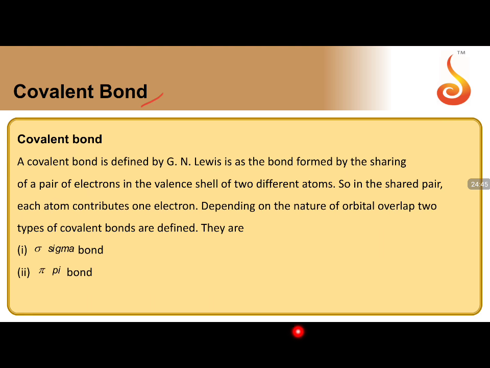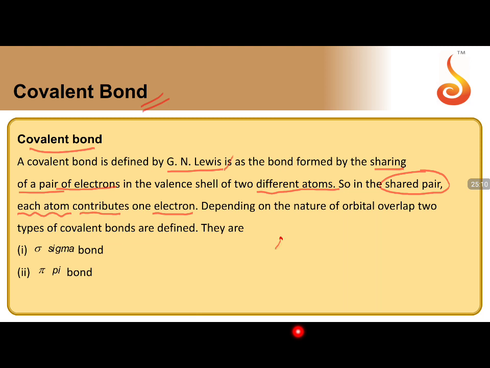Covalent bond. What is a covalent bond? A covalent bond is defined by Lewis as the bond formed by sharing of a pair of electrons in the valence shell of two different atoms. So in the shared pair, what is important is that each atom contributes one electron.